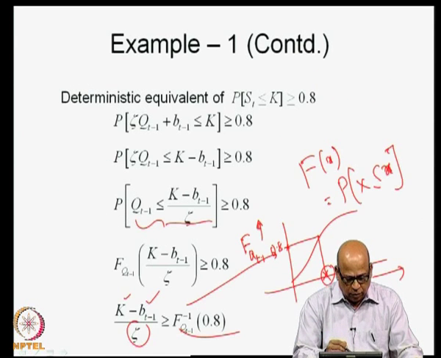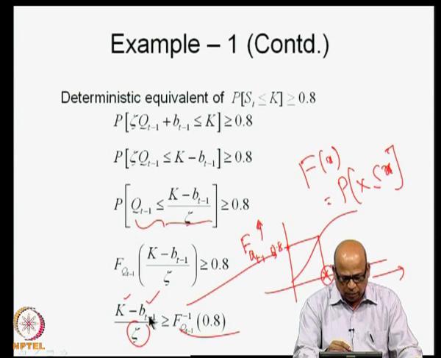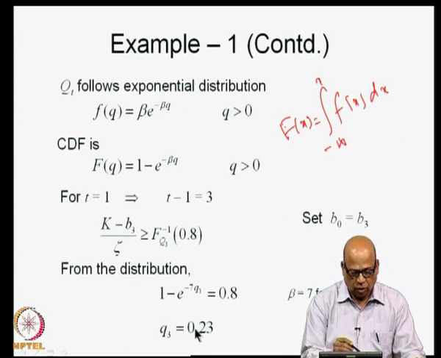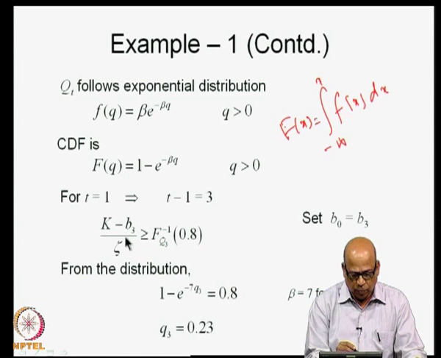So, look at this expression now: (k − b_{t−1})/ζ greater than or equal to F_{q_{t−1}} inverse of 0.8. When I am writing for t equal to 1, I will pick up these values corresponding to t minus 1 equal to 3. So, I will write this as (k − b_3)/ζ greater than or equal to F_{q_3} inverse of 0.8,